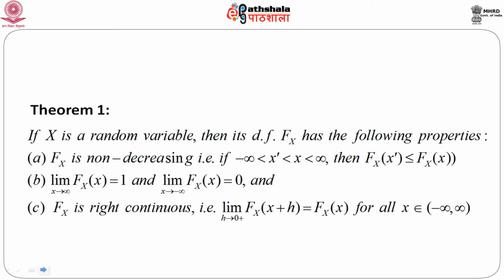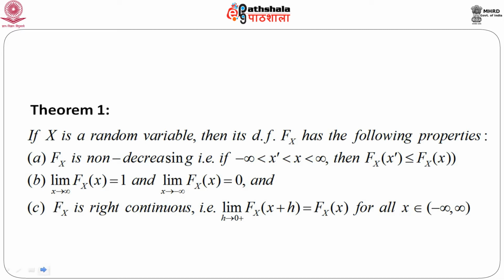So, there is a theorem. This theorem states that suppose X is a random variable, then its distribution function. Throughout this talk and the subsequent talks, by df we always mean the distribution function. So, if X is a random variable, capital F of x has the following properties.